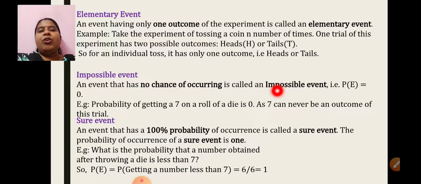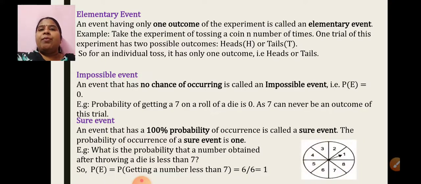So the probability of this sure event is 1. Yes, I can give you one more example. Suppose you have a dart game or a wheel game, a spinner, where numbers are written 1, 2, 3, 4 till 8. And if I tell you A is an event that the arrow points at a number less than 9, then definitely it is going to point to one of these numbers less than 9 only. So such an event is called a sure event. I hope you are understanding all these important types of events.